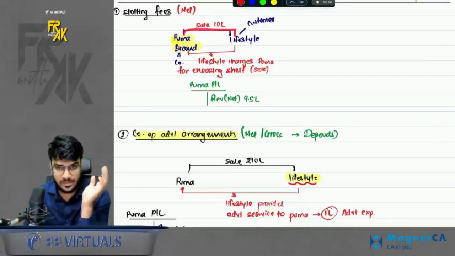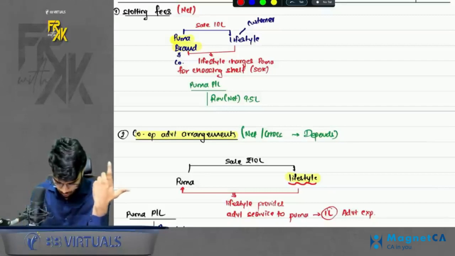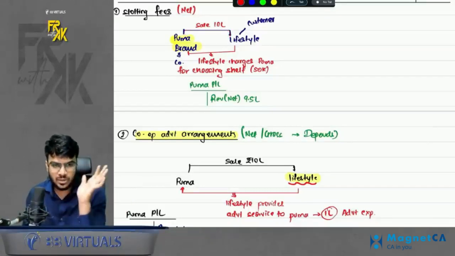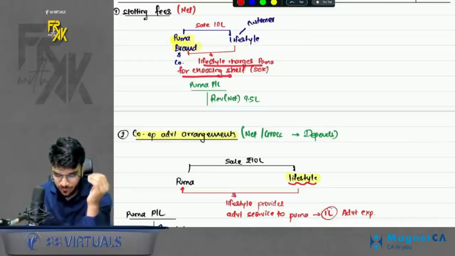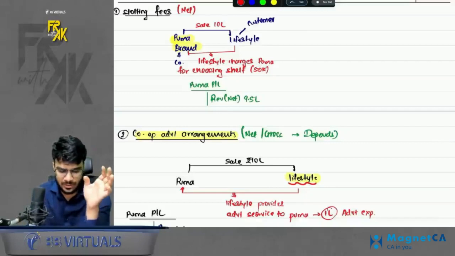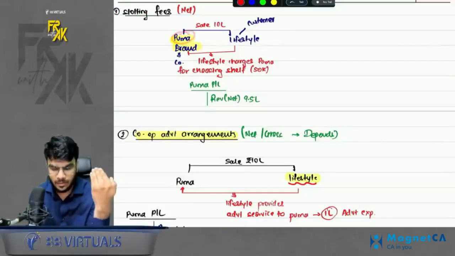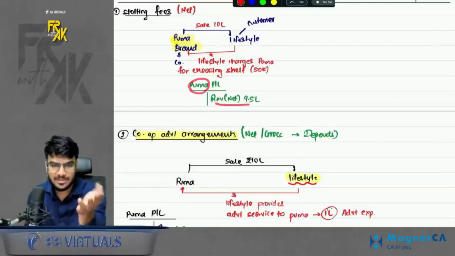So I make a sale to Lifestyle. Now the Lifestyle store also offers that we can choose shelves in their store. So basically Puma can choose where its products will be shown in the Lifestyle store, initially or at a later stage. So basically Lifestyle will charge Puma for choosing the shelf. So it is known as slotting fee. Here Puma is receiving 10 lakhs, but on the other hand, it is also paying 50,000. So here Puma should record the revenue on net basis, 9.5 lakhs.